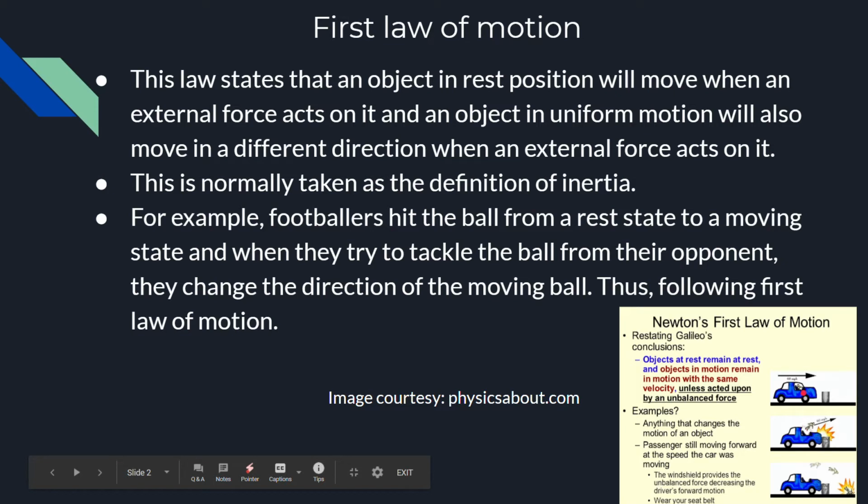But as the car was moving, the passenger will still be moving forward at the speed of the car, because this is inertia. So when the car hits a brick wall and you are in it, the car stops, but this law, or inertia, same thing, makes you still travel at the speed of the car even when the car is stopped.